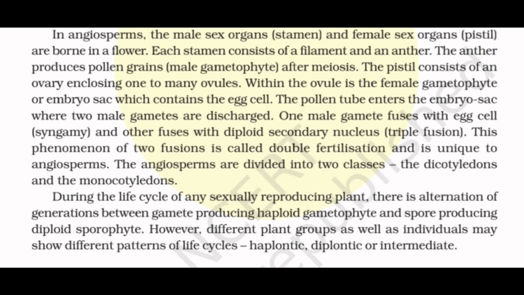During the life cycle of any sexually reproducing plant, there is alternation of generation between gamete producing haploid gametophyte and spore producing diploid sporophyte. However, different plant groups as well as individuals may show different patterns of life cycles, haplontic, diplontic, or intermediate. So this was all about the plant kingdom chapter.